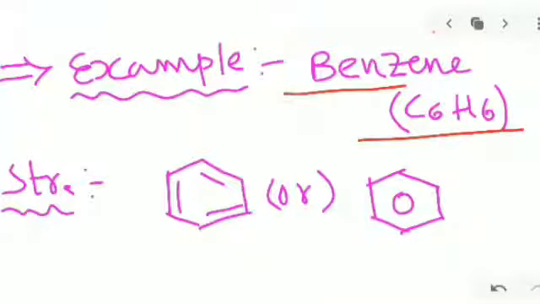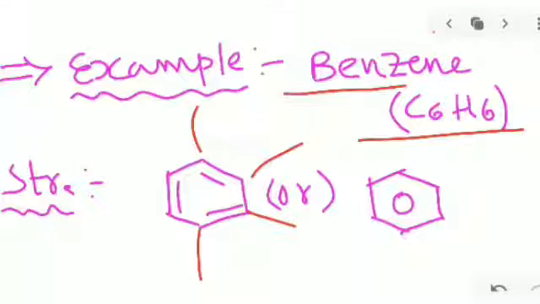Suppose in benzene, in the ortho, para, meta positions, we add any functional groups, what we call that is a common name. So today we are learning how to call these common names. The example for aromatic compounds is benzene. First, let's see the characteristic features of benzene.